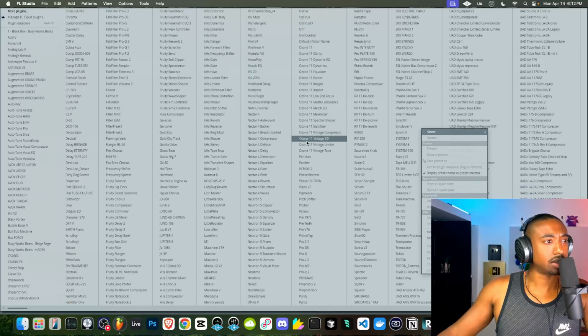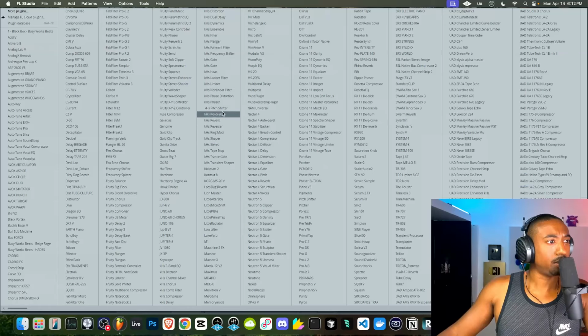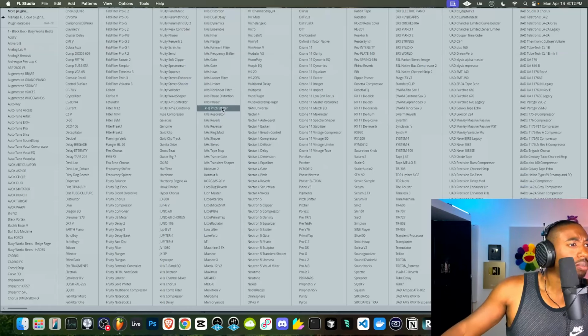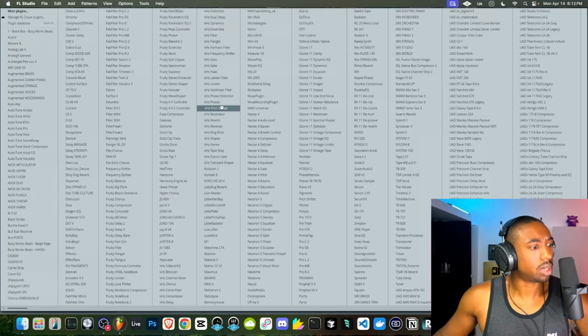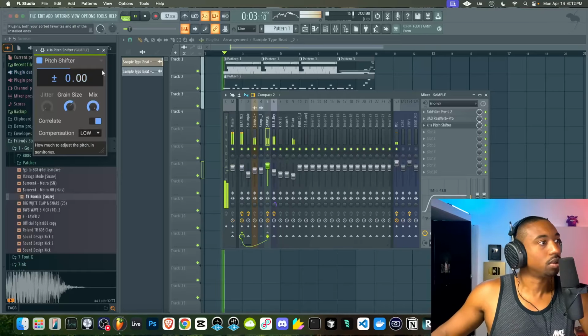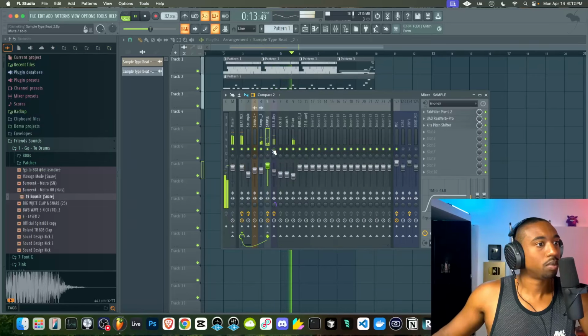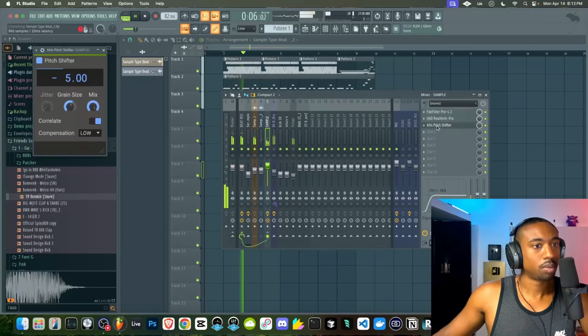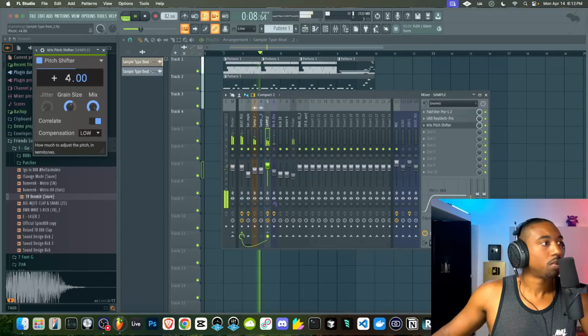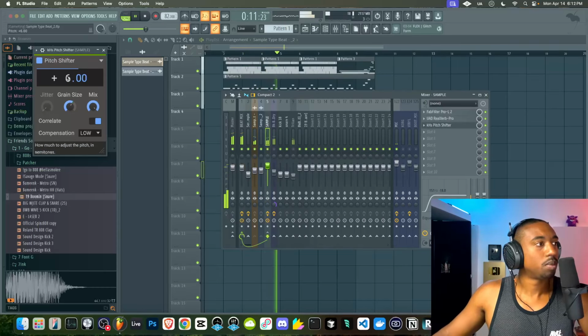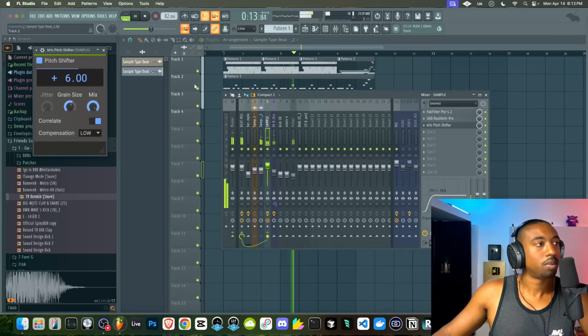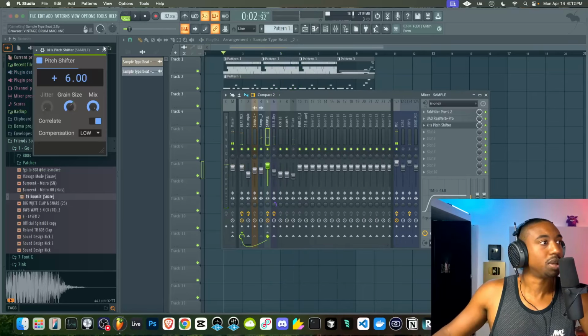A quick plugin to do this is Kilohearts Pitch Shifter, I think. Haven't used this one in a while, but this one can quickly give you kind of like it pitched up 6 semitones.